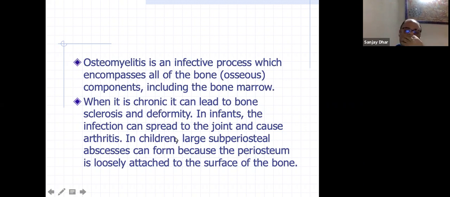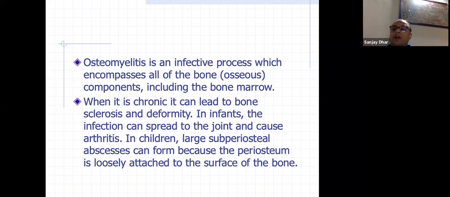That is something very important. Suppose it is in an infant where the epiphyseal plate has not grown yet, so there is no barrier. There is no epiphyseal barrier. I will probably have it in the next slide. So there is no epiphyseal barrier, or it is in joints which are intracapsular. Suppose there is the hip. If there is osteomyelitis of the neck of the femur, it is intracapsular, so it will present to you as septic arthritis. Similarly, in infants where there is no epiphyseal formation, it will present as septic arthritis.